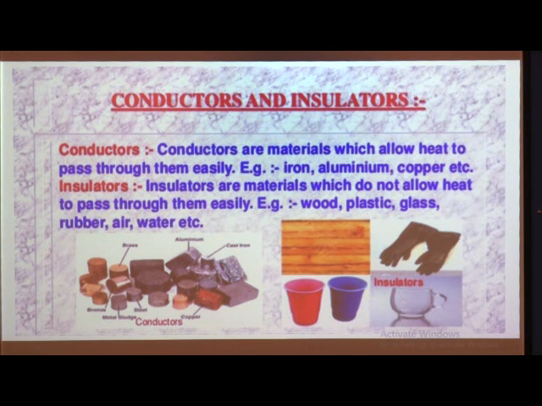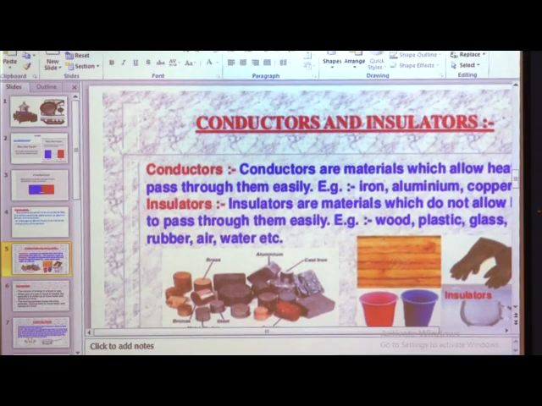In our day-to-day life we are using all these substances which are known as conductors and insulators, and also we are using these conductors for transfer of heat or for cooking. When we are going to cook anything, at that time we use utensils which are made from conductors, such as iron, aluminum or copper. I am going to show you a video.